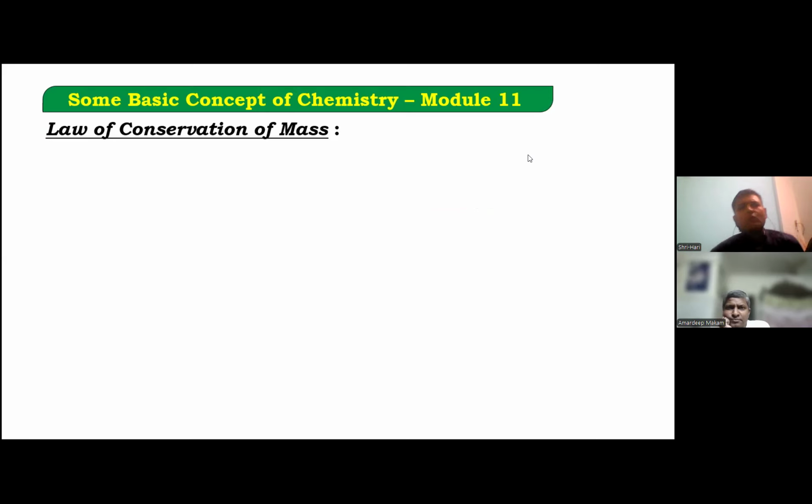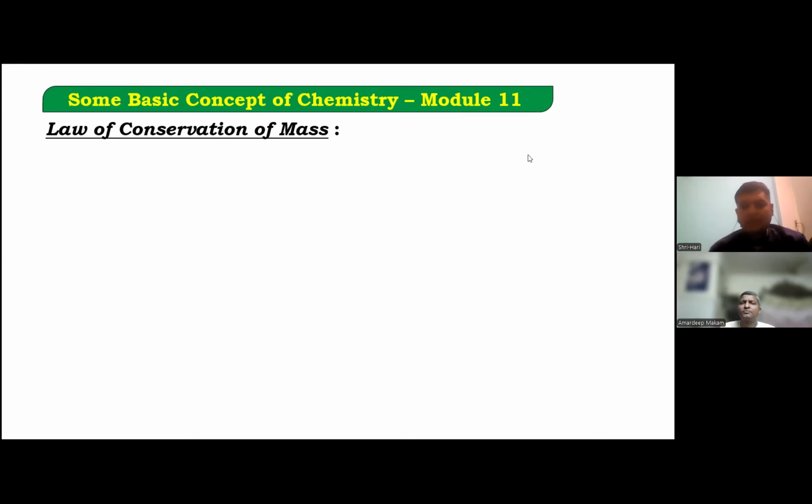To begin with, I'll start with the law of conservation of mass. We all know that mass cannot be created or destroyed, it can be converted from one form to another. But how do we use it in chemistry? I assume that you have come into 12th standard, so in 11th standard you have done lots of organic chemical reactions, reactants giving products. The law of conservation of mass is always used in a stoichiometric way.